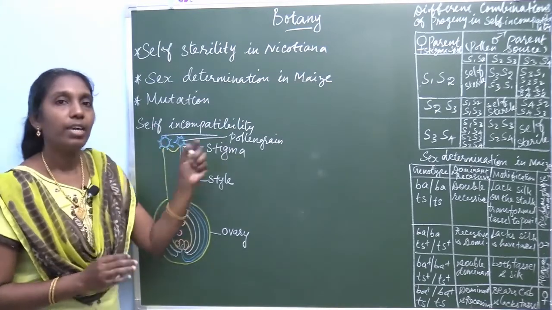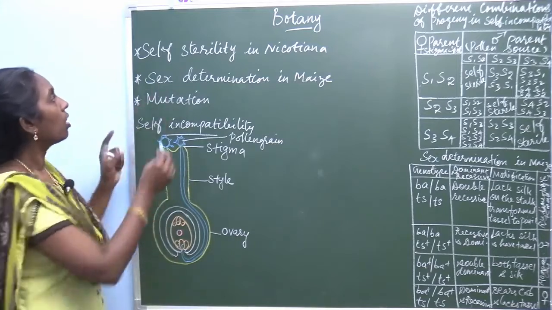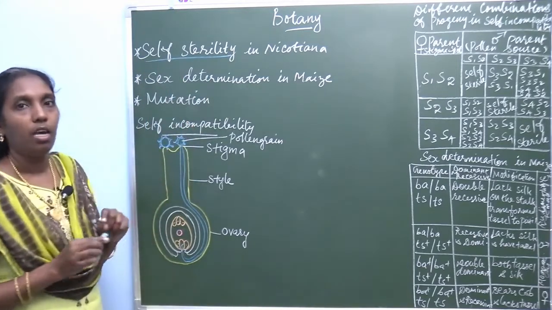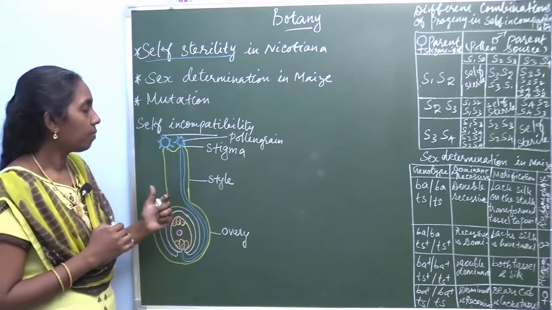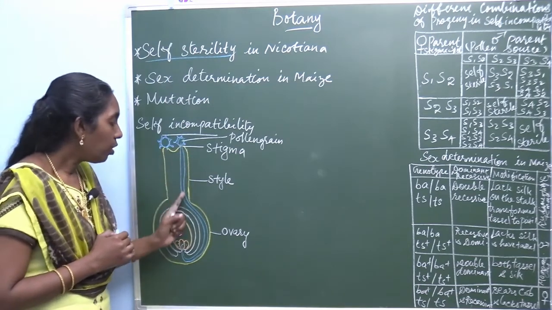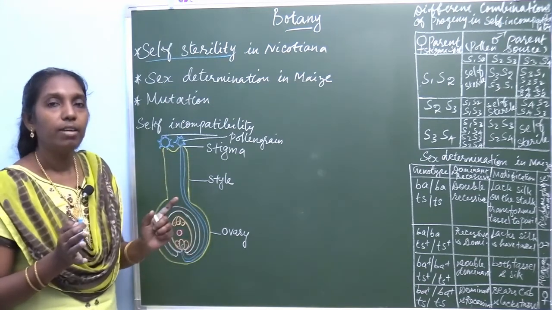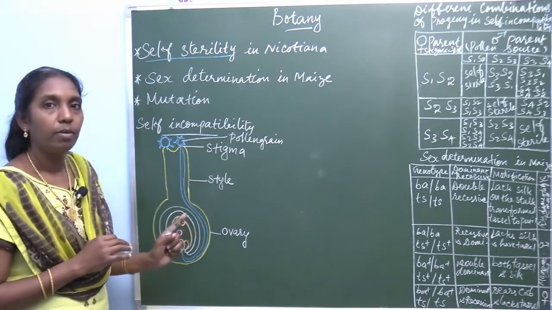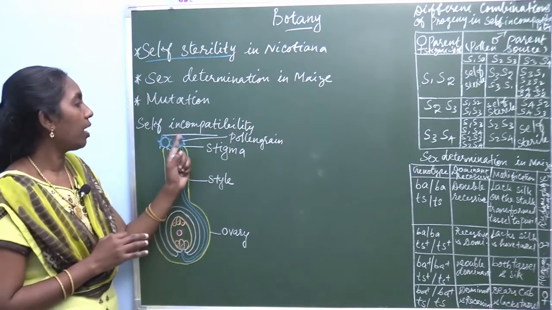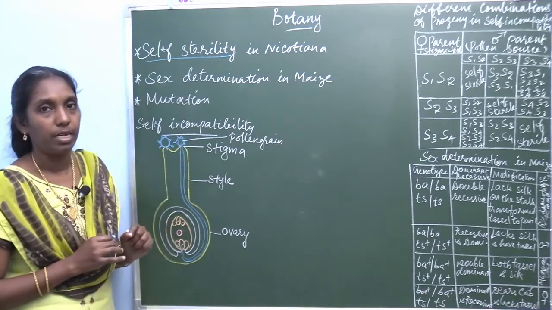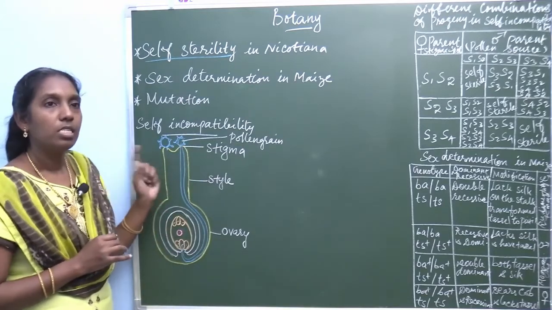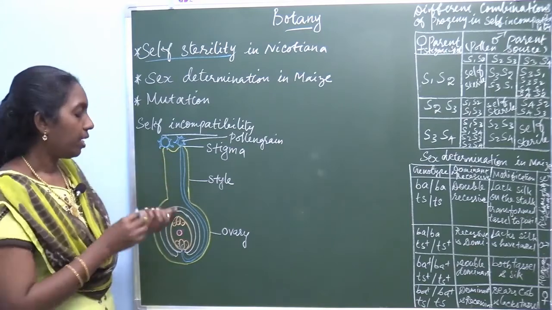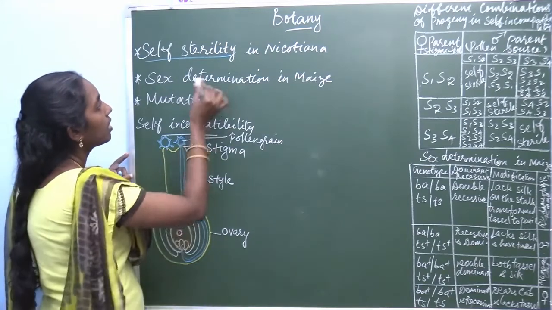In self-incompatibility or self-sterility, what happens? The pollen tube does not develop normally. The normal pollen tube development is affected in self-incompatibility. This was reported by East.